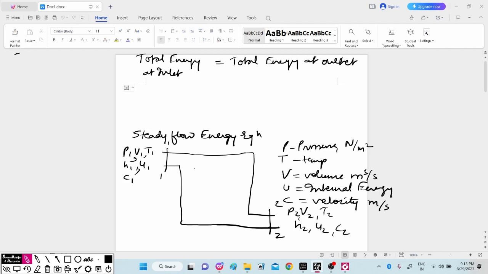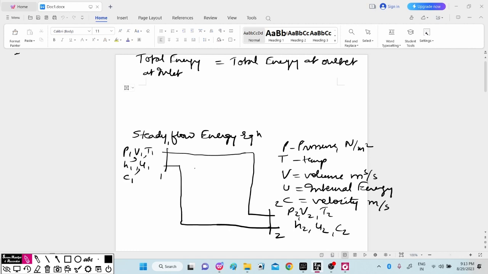There we will consider certain assumptions: that the mass flow rate throughout the system will remain constant, right? When the mass is entering, the same amount of mass will be at the outlet. Then the rate of heat transfer will also be constant.